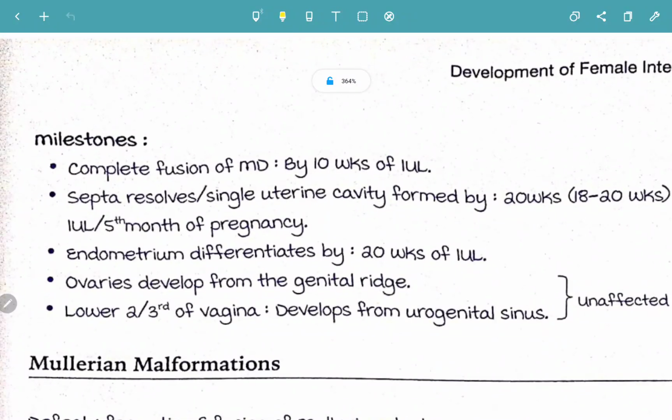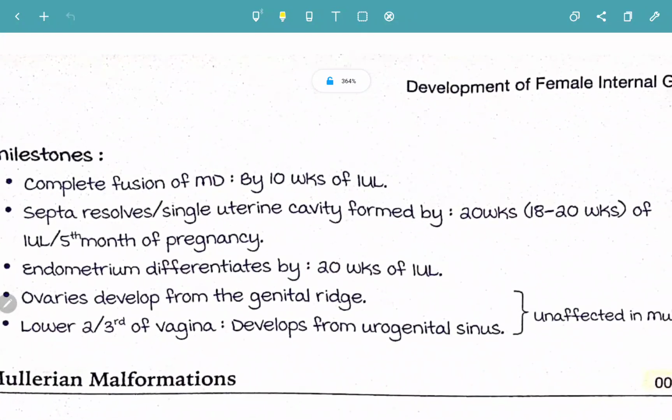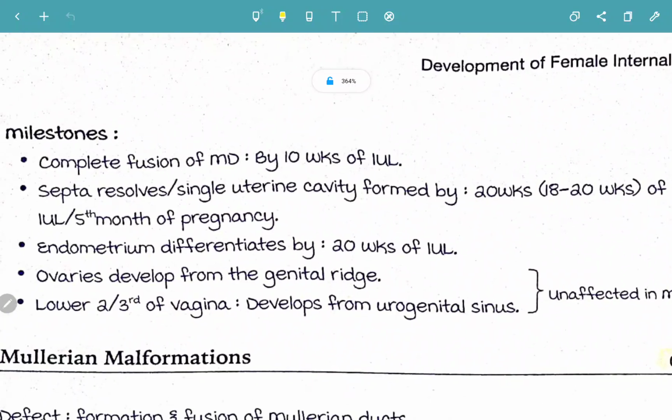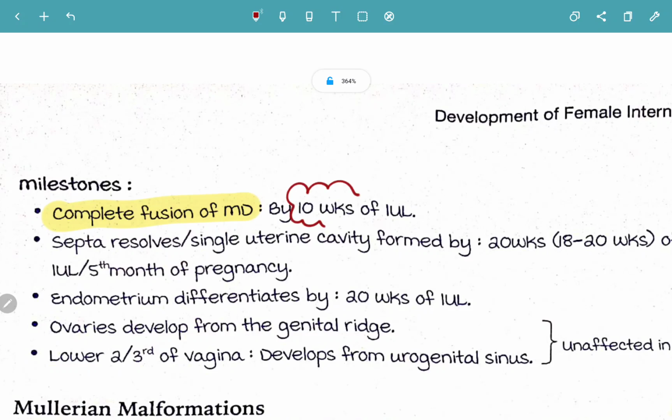So let's look at some milestones. When does the complete fusion of the Mullerian duct occur? The complete fusion of the Mullerian duct occurs by, very important MCQ, 10 weeks of intrauterine life. Remember, complete fusion of the Mullerian duct occurs around 10 weeks of intrauterine life.